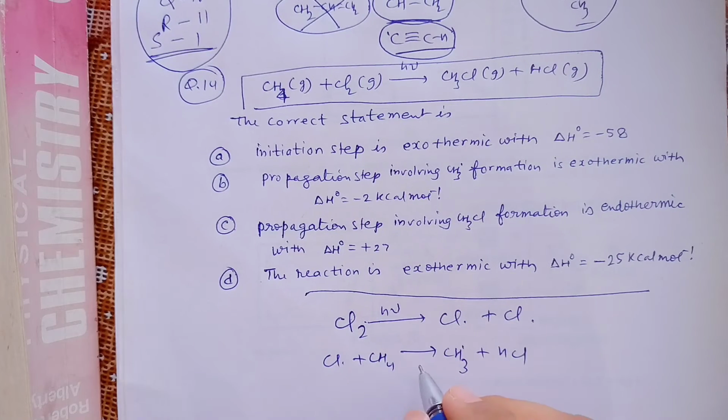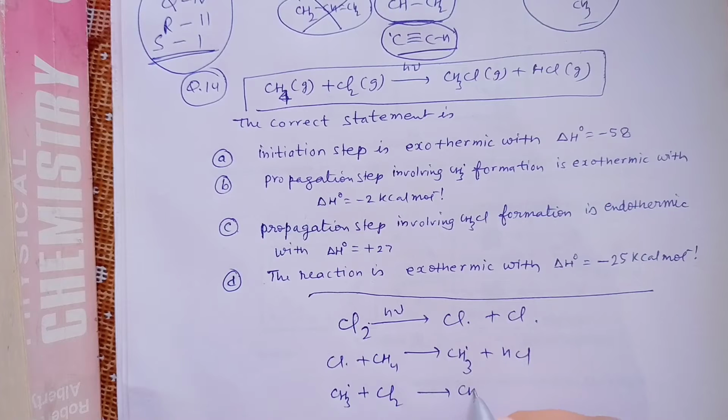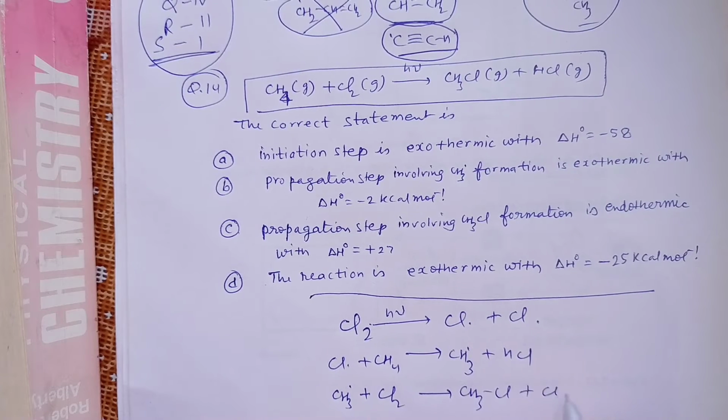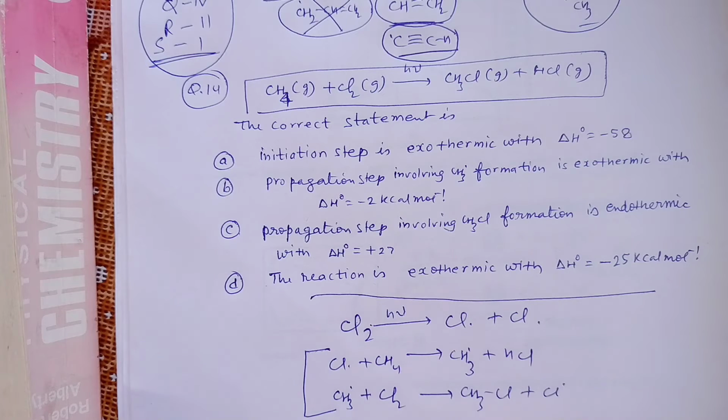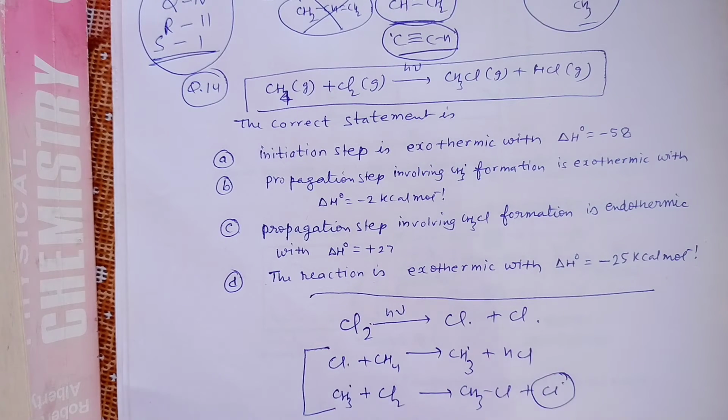Here the CH bond has broken and the HCl bond has formed. In the second step of the chain propagation, we get CH3Cl, and again Cl dot comes into the picture. So these are the propagation steps, this was the initiation step, and then again this Cl dot will go here and consume CH4, and that's how the reaction keeps going.